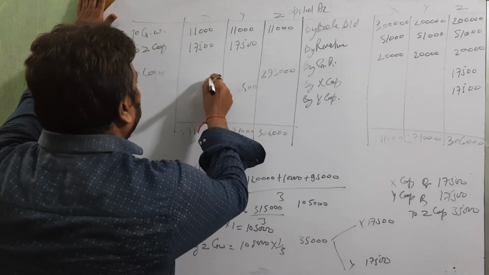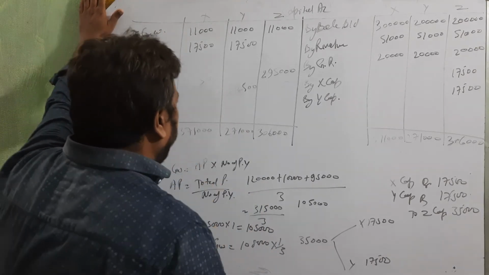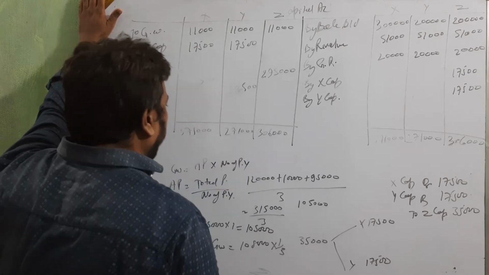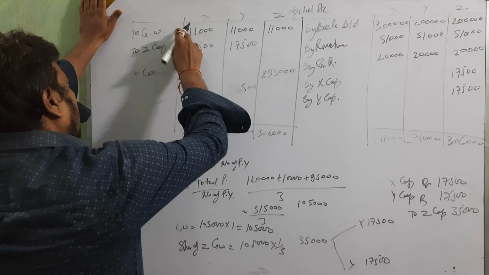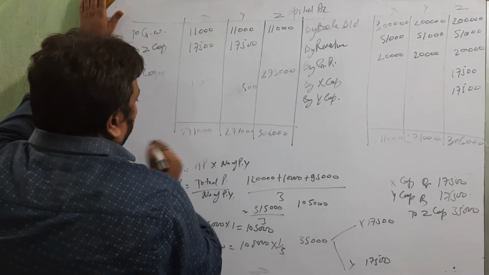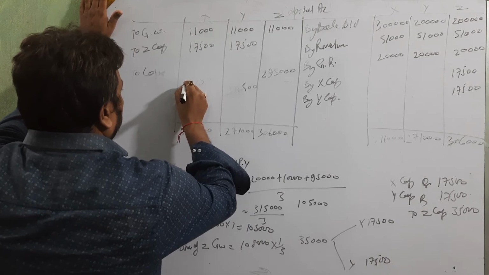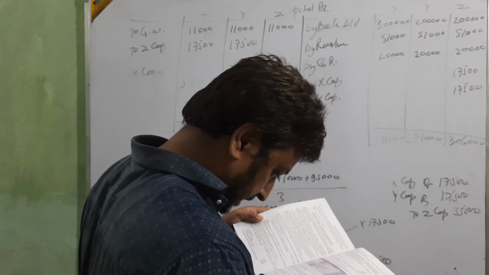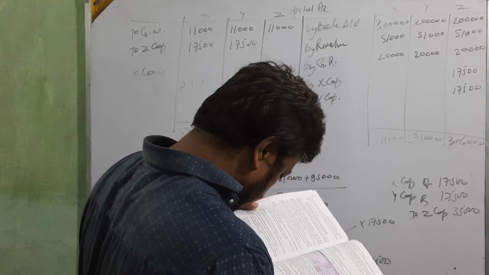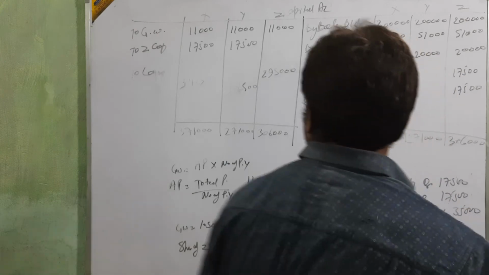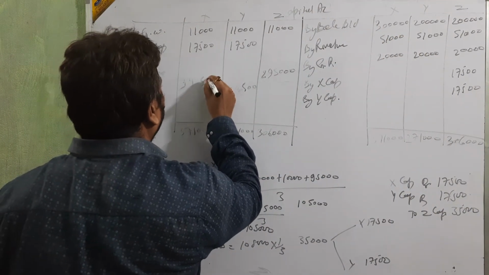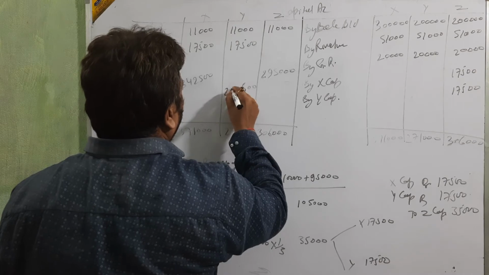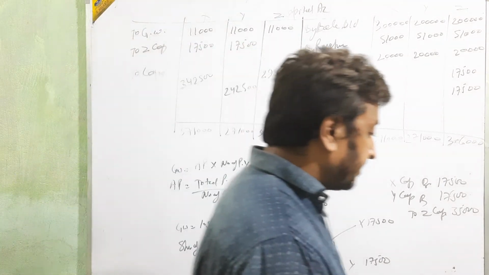Now take the difference again. It comes to 3,42,500. Okay, it's coming. 3,42,500 and 2,42,500. Clear? Up to this, clear or not?